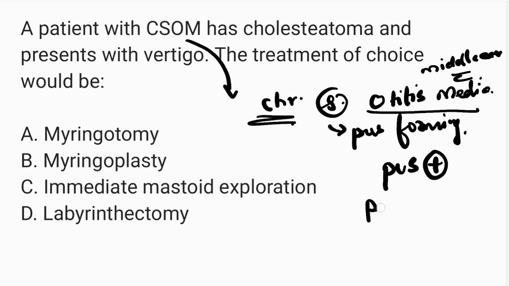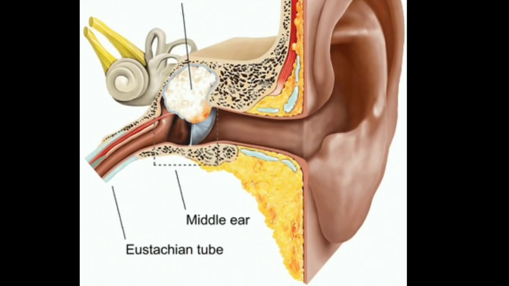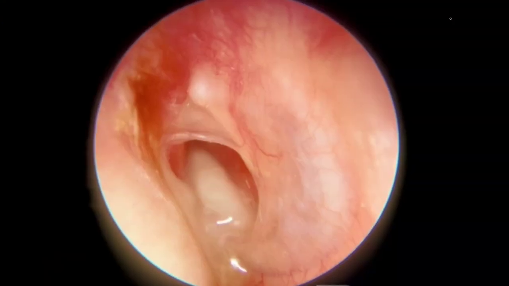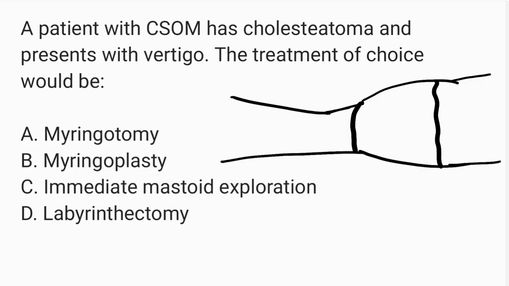and there could be a perforated tympanic membrane also. Let me show you the picture. This is a picture of CSOM. You can see pus formation, you can see this is the tympanic membrane, you can see the perforation here, right? Now, can you tell me why CSOM leads to cholesteatoma?